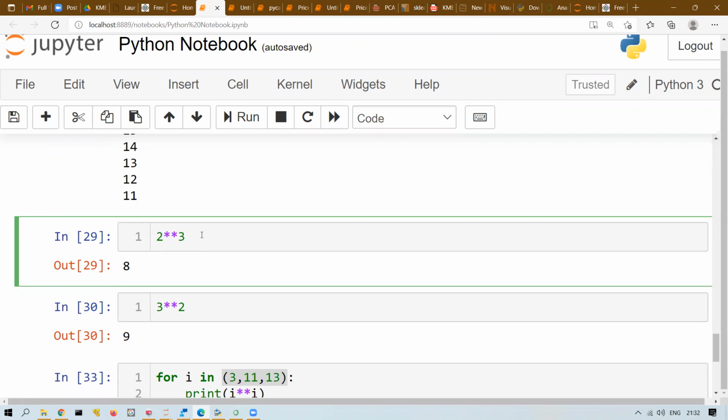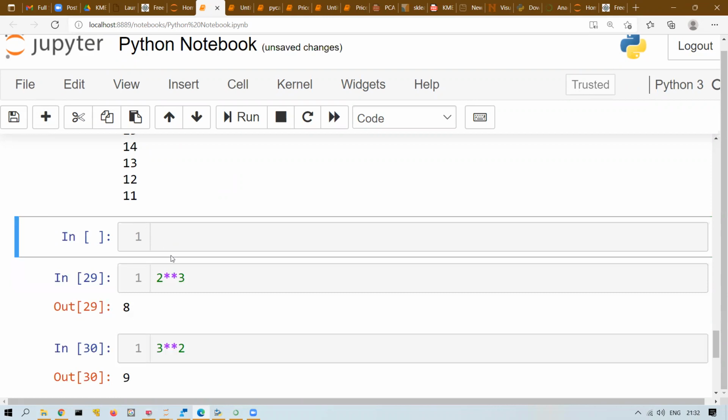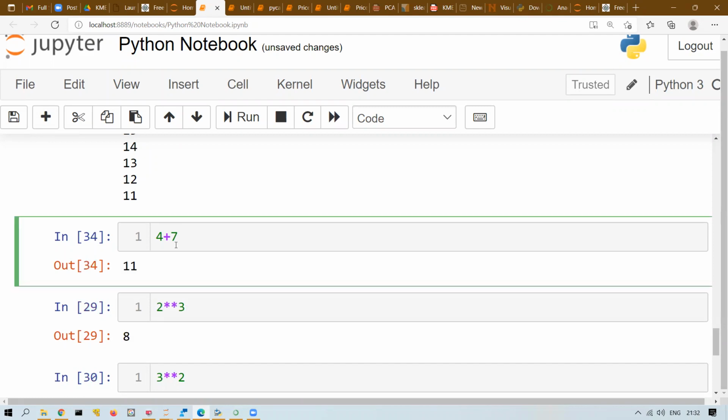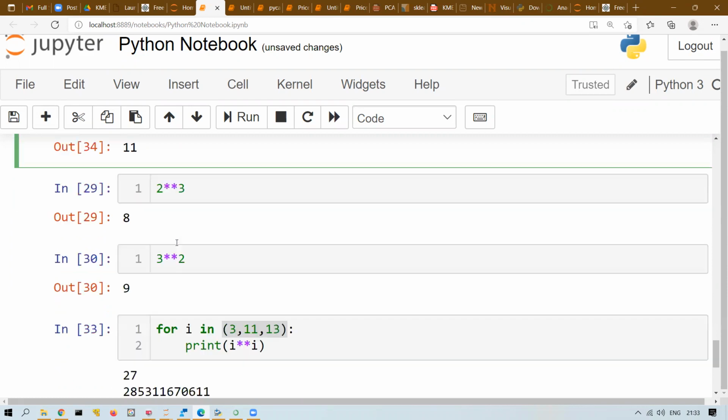So this Python cell can be used as a calculator. I think this is not possible in other languages, but Python supports it. All the arithmetic you can do here directly. 4 plus 7, right? You'll get the answer. 4 into 7. So this Python console can be useful as a calculator. Addition, subtraction, multiplication, division, power. A lot of things you can do using this console. Okay.